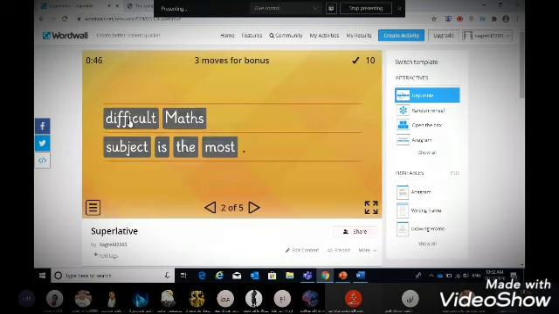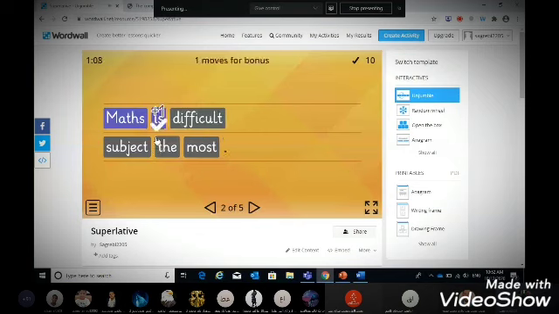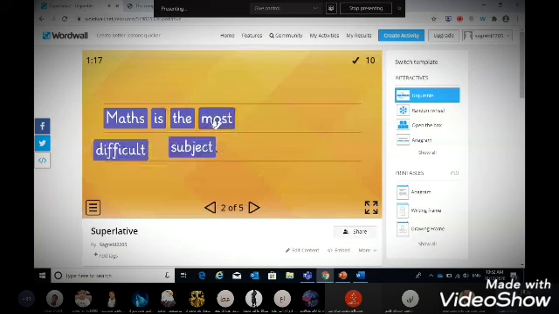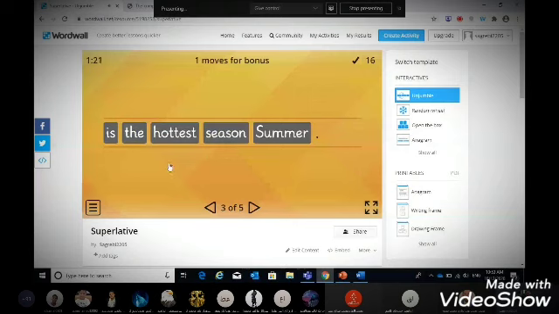Number two, difficult math subject is the most. So what is the subject here? Of course, we are speaking about the maths as the school subject and maths as the subject of the sentence. So here, maths, after the subject, we need the verb. What is the verb? Is, correct. So maths is the most difficult subject. We are using the superlative here, comparing between three things.